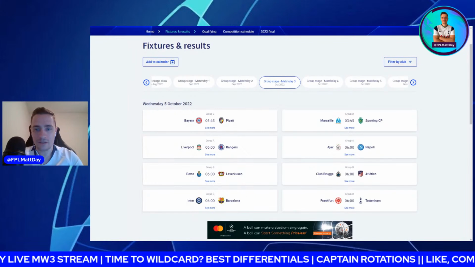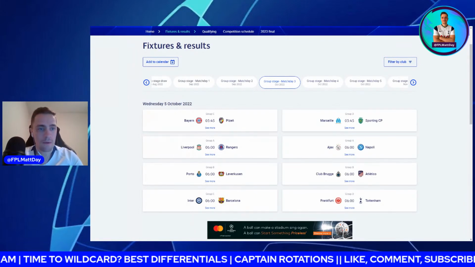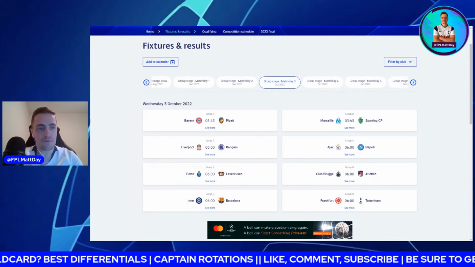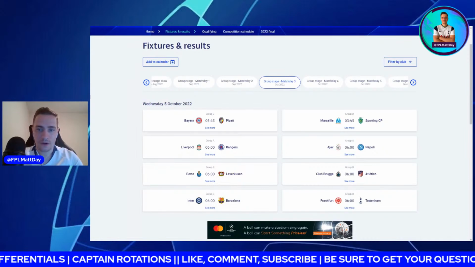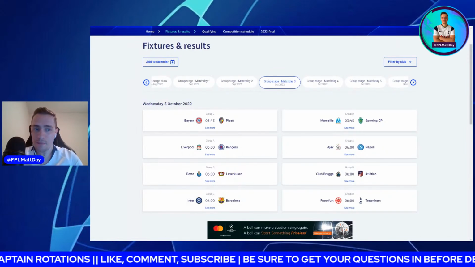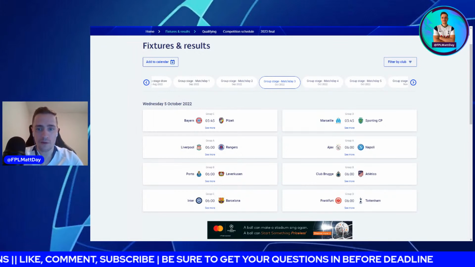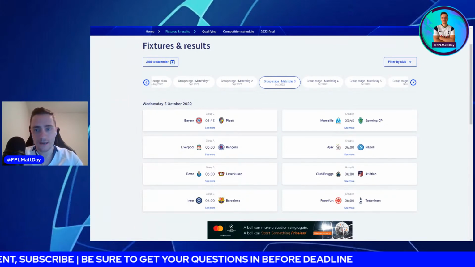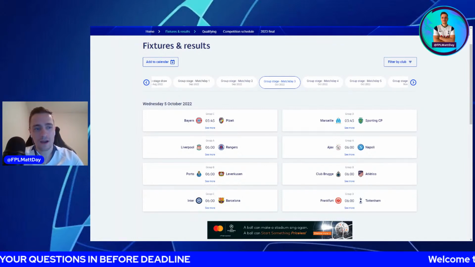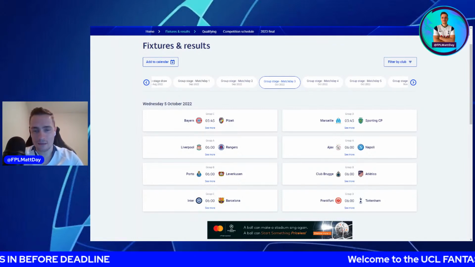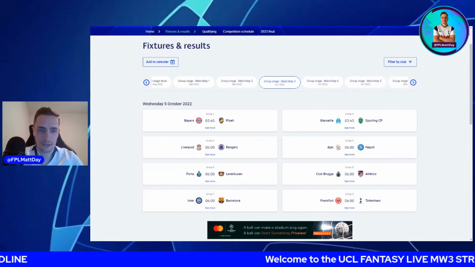And then we've got Ajax versus Napoli in that group as well. I'm really liking Berghuis from Ajax in this one. I think he's a really good option. Although Napoli is a tough game. They're on form. They've won both of their games quite comfortably. And they're doing really well in Serie A as well. But Ajax at home, it's always a great night at the Amsterdam Arena on a Champions League night.